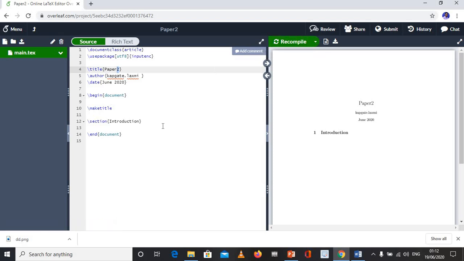So whatever you write after that action, you can click on recompile. So the changes will happen in this page. You can share this document with your colleague. Suppose you are working with 10 people or 5 people at the same time, they can edit at their place on the same document using this option.